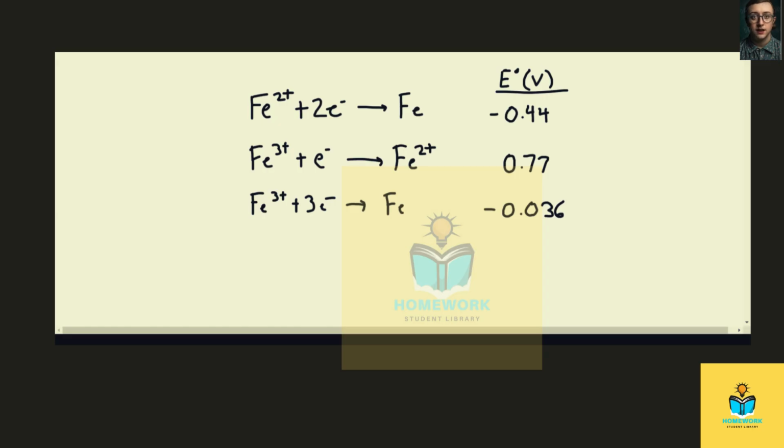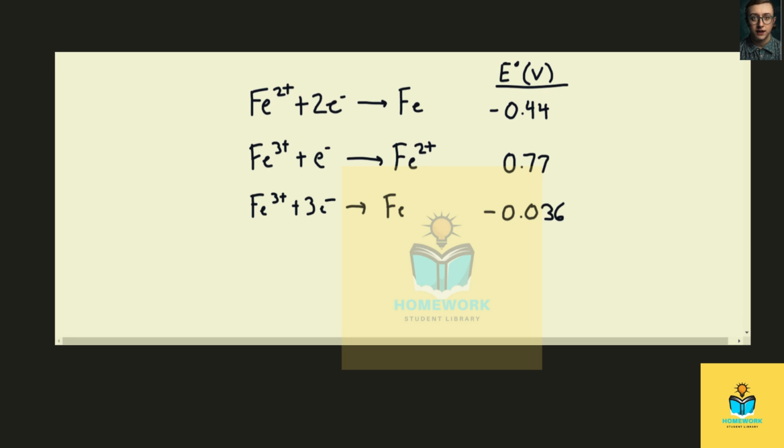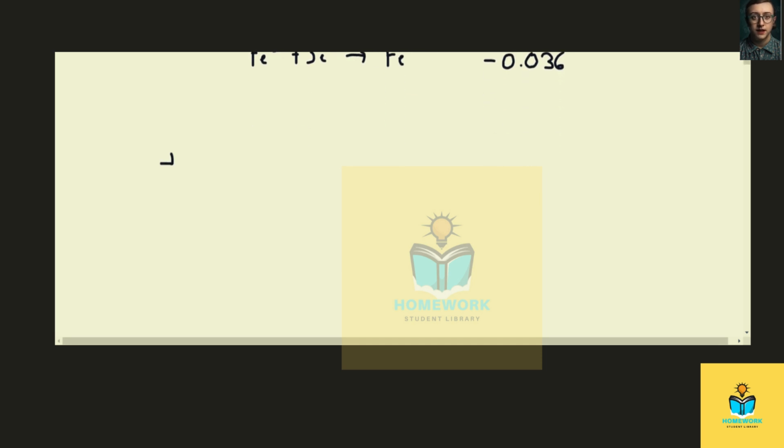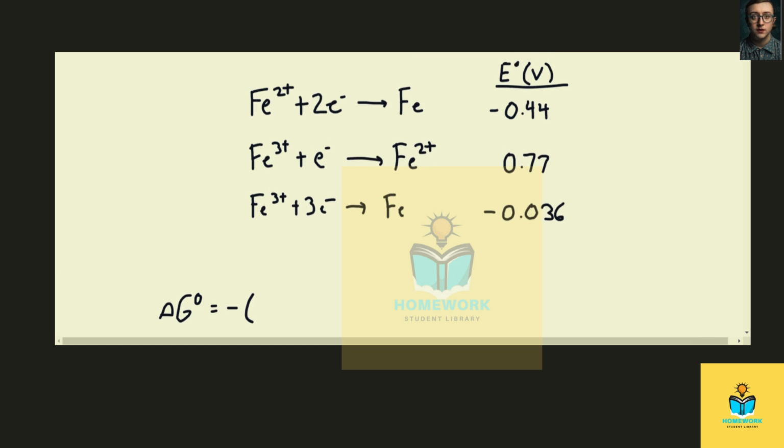In this problem, we want to calculate the values of the change in Gibbs free energy at standard conditions of formation for both Fe2+ and Fe3+ aqueous species. We can use the equation that delta G equals negative nFE in order to solve for the overall change in Gibbs free energy of each one of these half reactions. And then we can use the equation to find the overall change in Gibbs free energy based on the overall change in energy for the products minus the reactants.